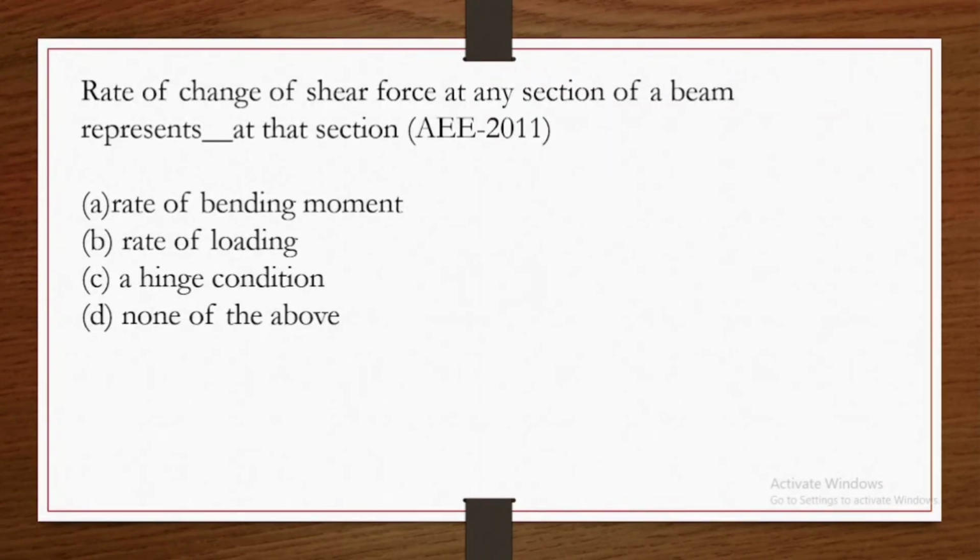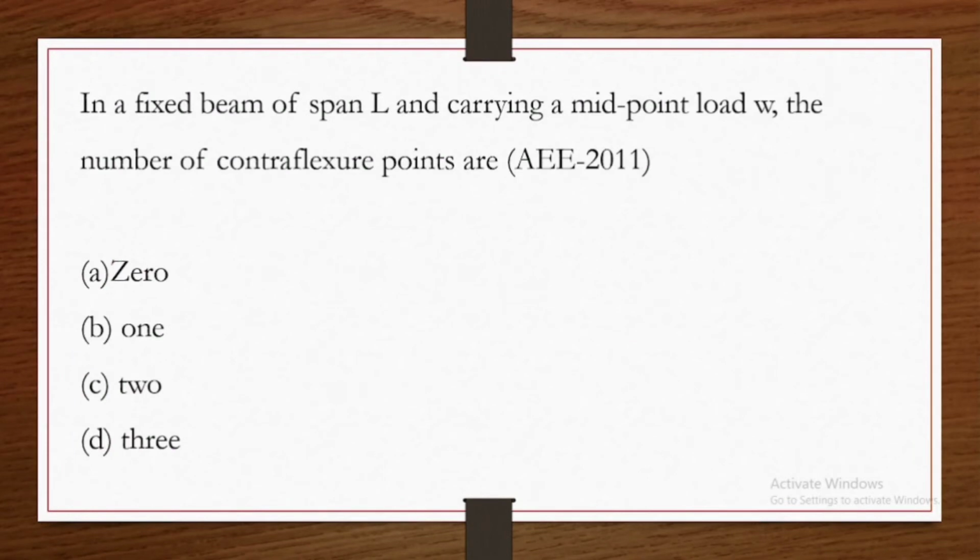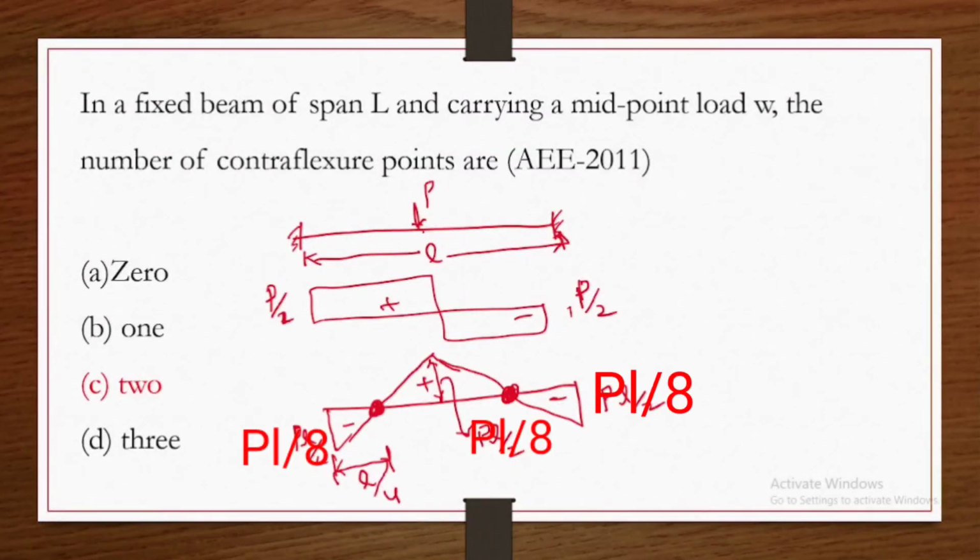Next question. Rate of change of shear force at any section of the beam represents dash at that section. Rate of loading. In a fixed beam of span L and carrying a midpoint load, the number of contraflexure points are 2.